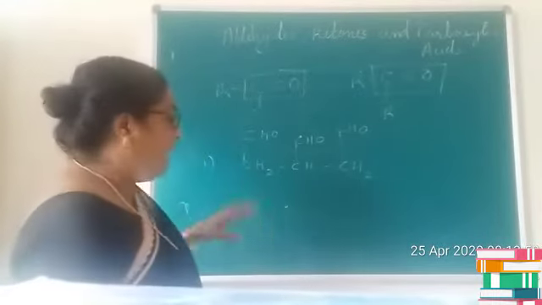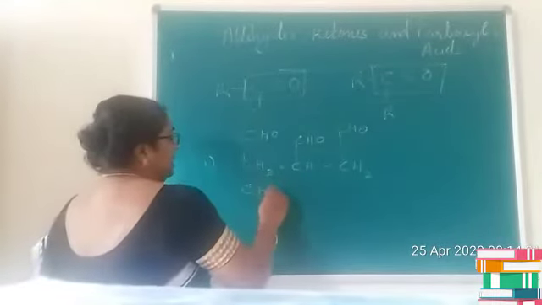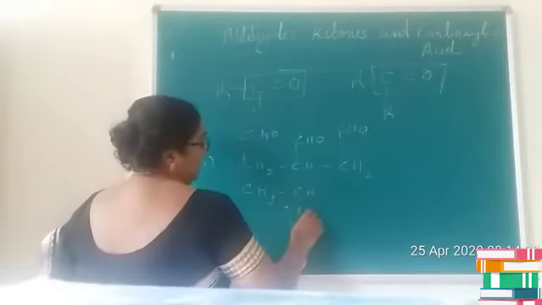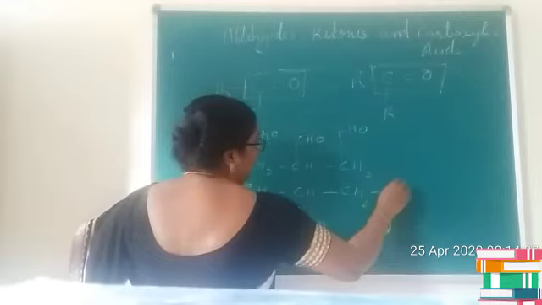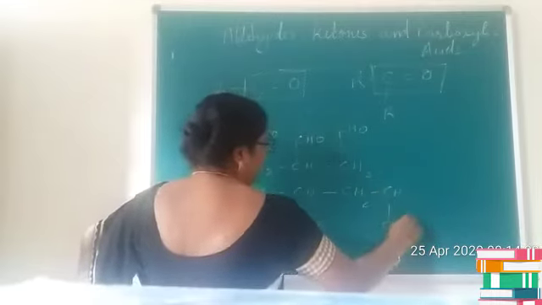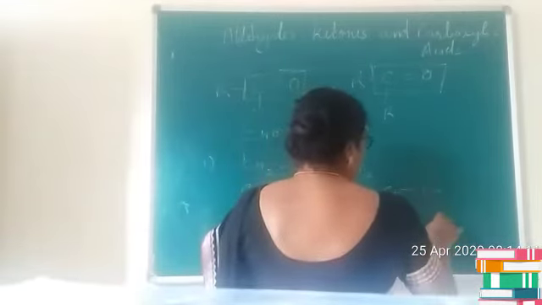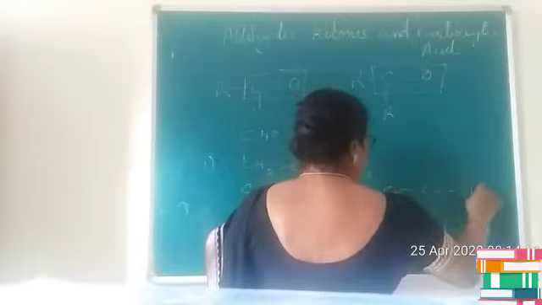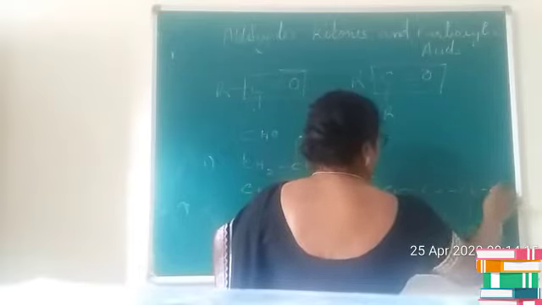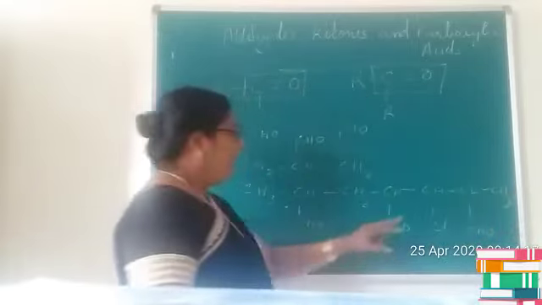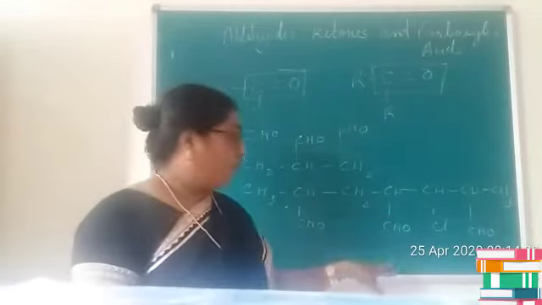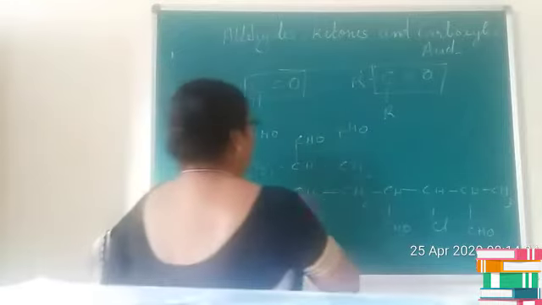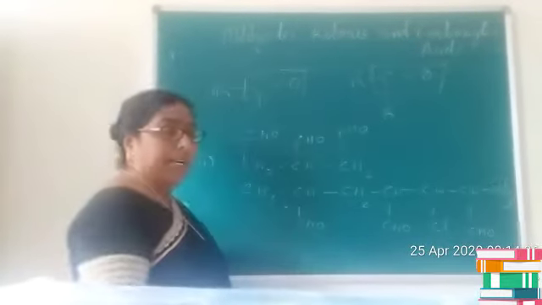Is it clear, children? I'll give you one more example. Consider CH3, CH, CHO, again CH2, CH, CHO, then CHCl, CH, CHO, CH3. Now in this case also you can see the presence of 3 CHO groups. In total you have 7 carbon atoms.